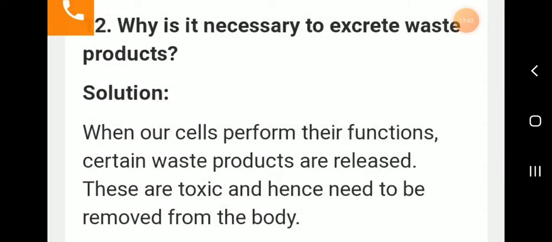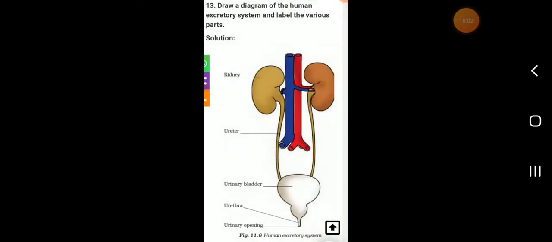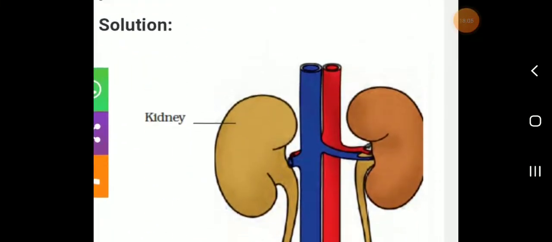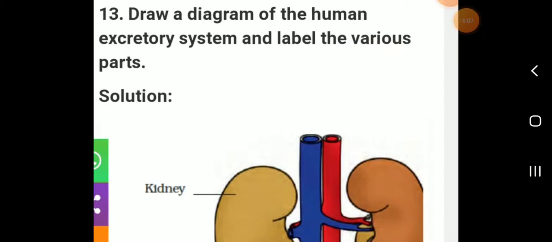Then next, why is it necessary to excrete waste products? The answer is, whenever cells perform their functions, certain waste products are released. These are toxic and hence need to be removed from the body. Okay. See the picture, draw a diagram of the human excretory system.